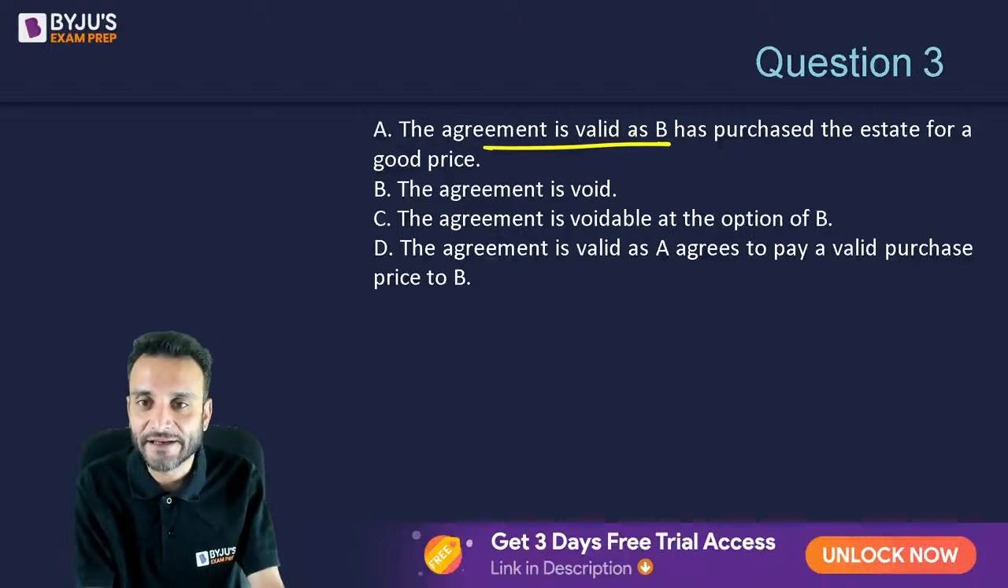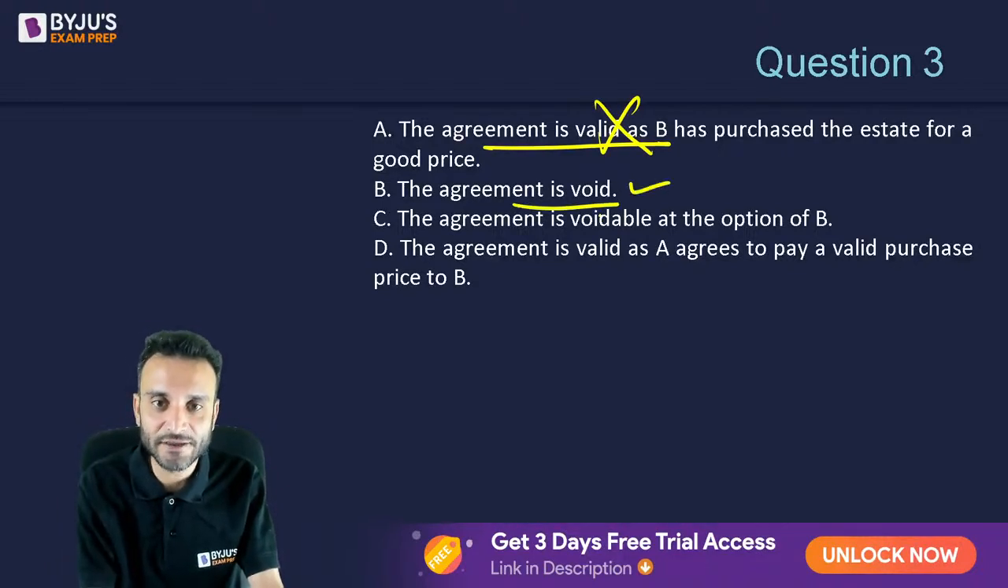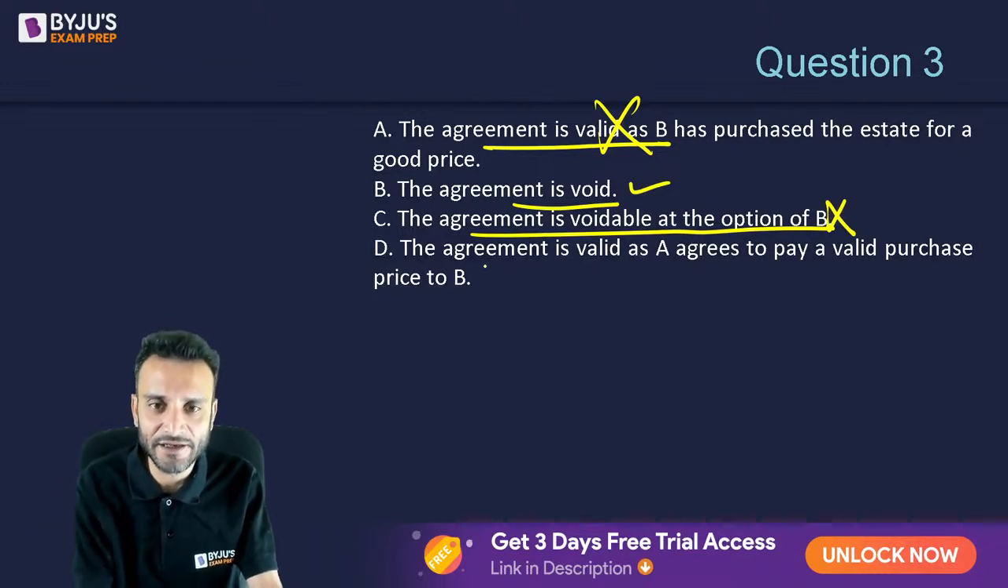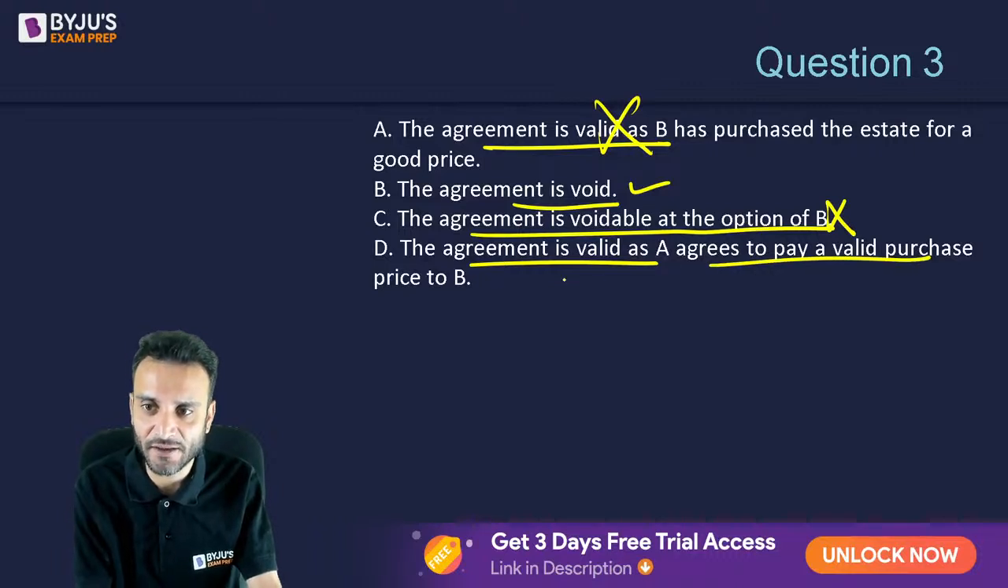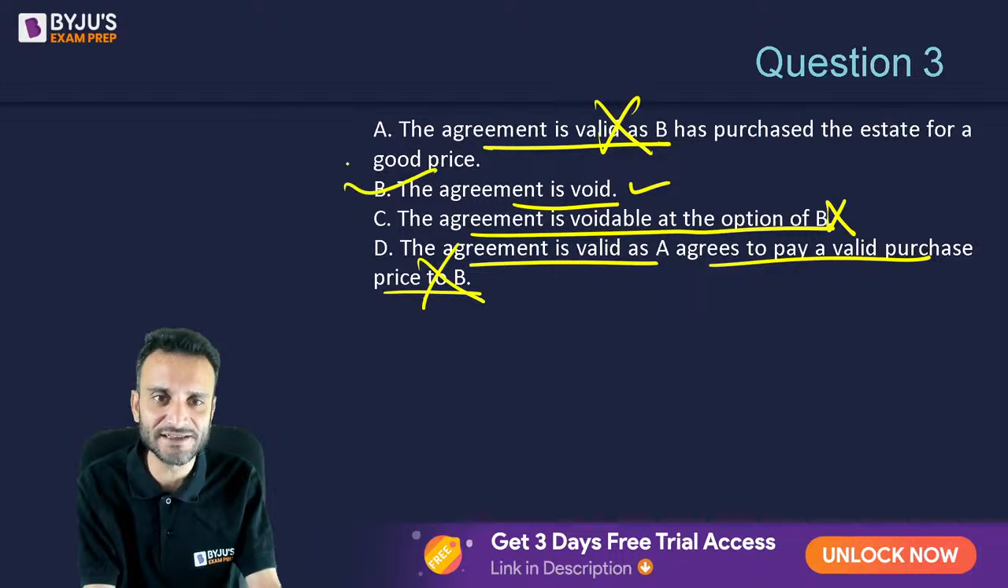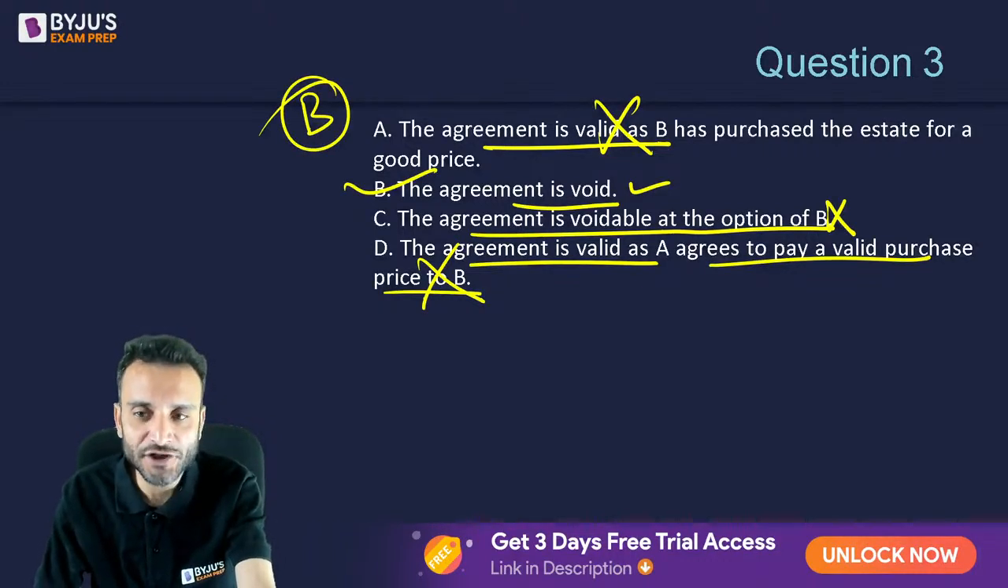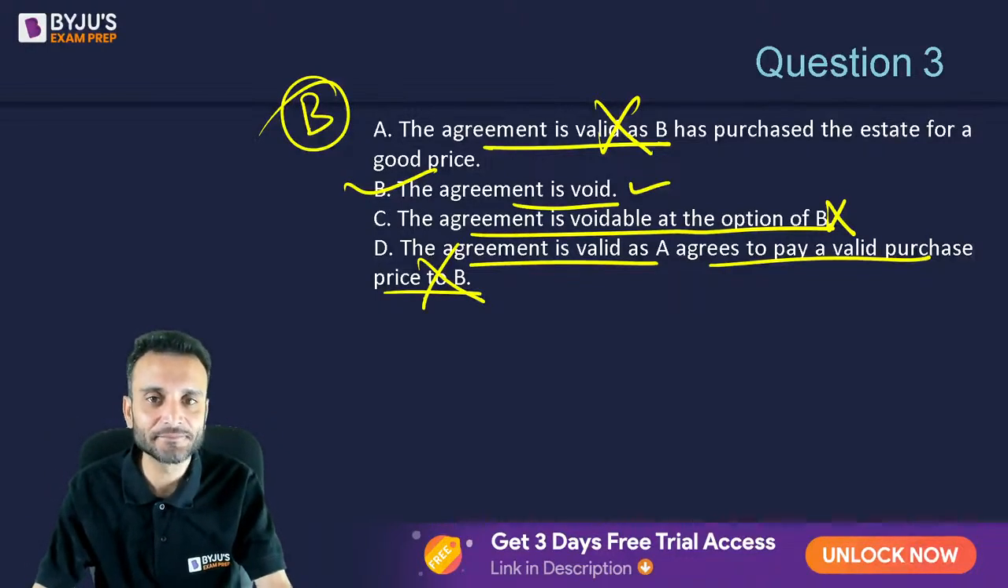The agreement is valid. The agreement is void. The agreement is voidable at the option of B. No coercion. It is not talking about those voidable things. Agreement is valid as A agrees to pay a valid purchase price to B. No. Option B is the correct answer. Option B happens to be the right answer. Is that clear?